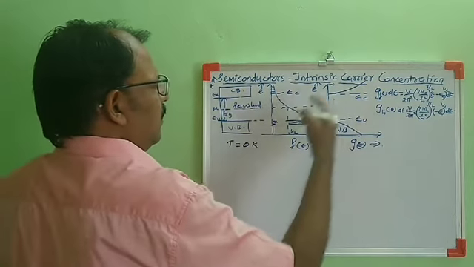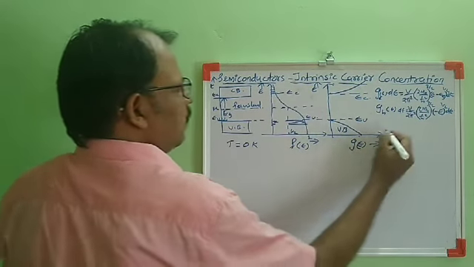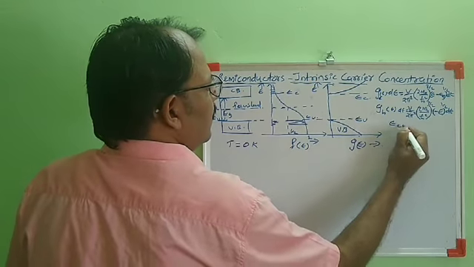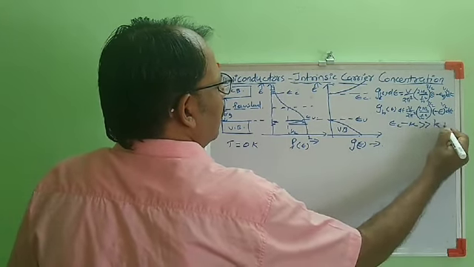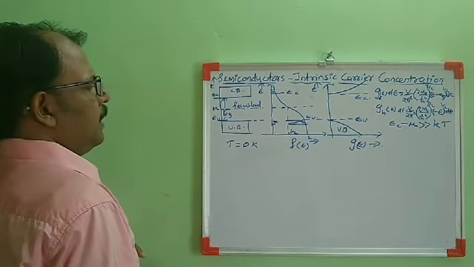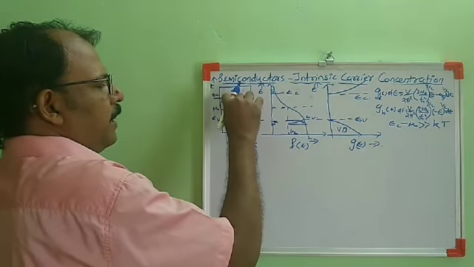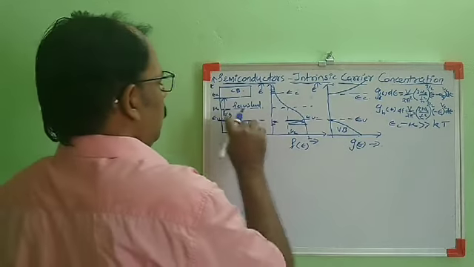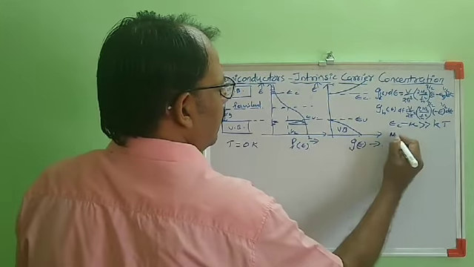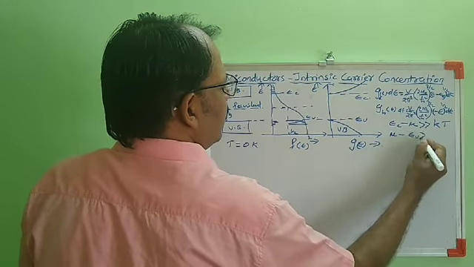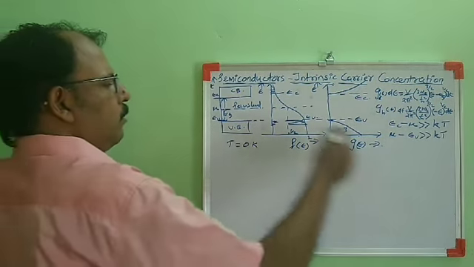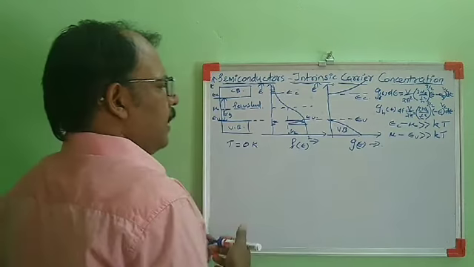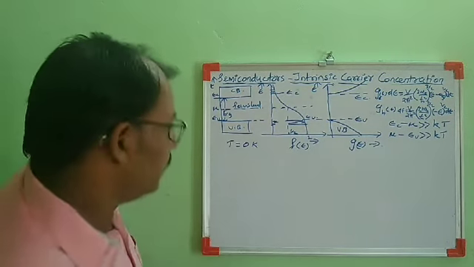While calculating the intrinsic carrier concentration, we will assume that EC minus mu is very, very much greater than kT. Also, mu minus EV is very, very much greater than kT. So those two assumptions we have made here for calculating the number density of electrons.